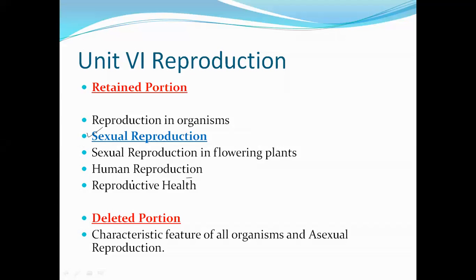In human reproduction, we are going to study the male reproductive structure, the female reproductive structure, then the process of sexual reproduction, and also pregnancy, lactation and childbirth.